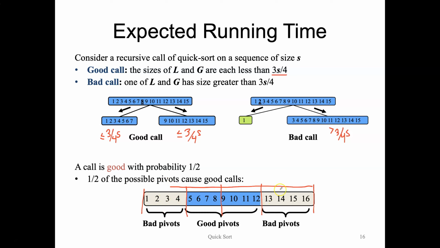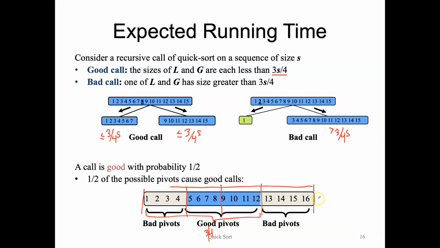And for the same reason, if we chose anything in the last quadrant, since 3/4 of our sequence is less than every item over here, we would have more than 3/4 of items which are less than it. So this would also be a bad pivot.